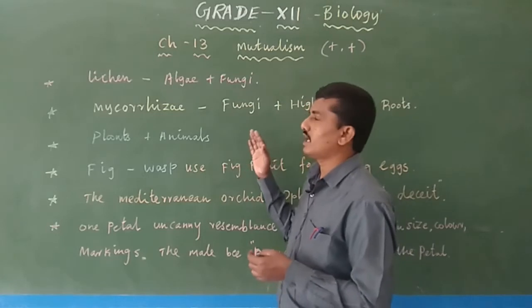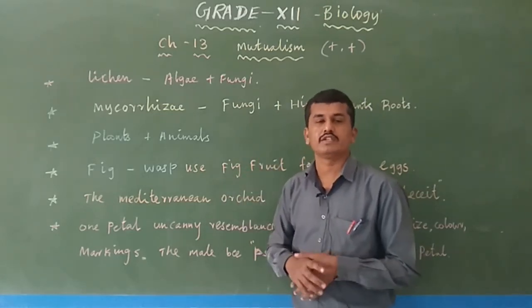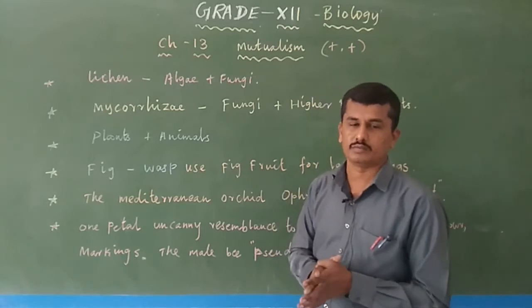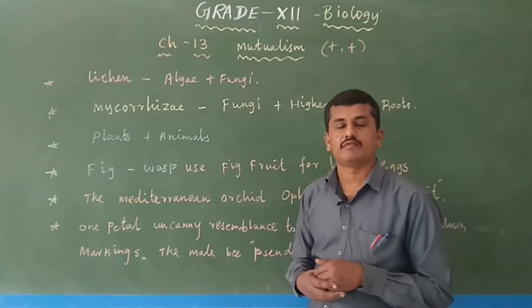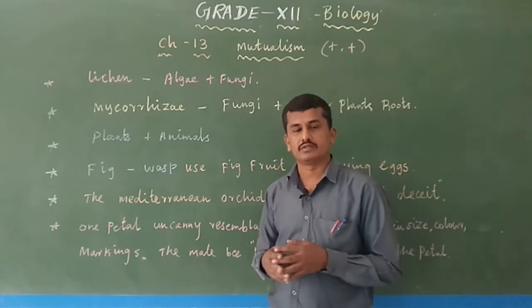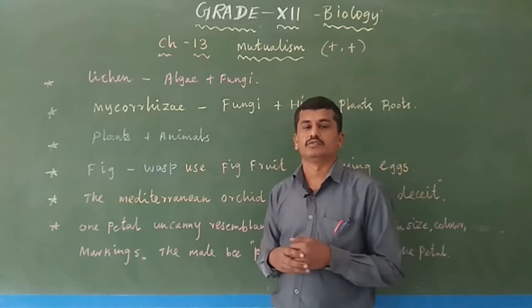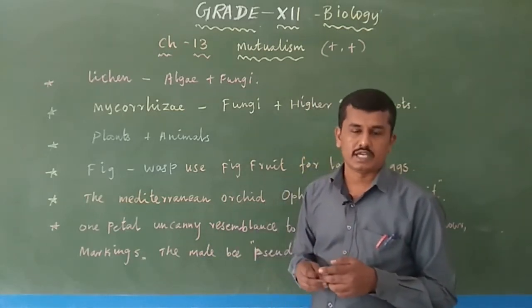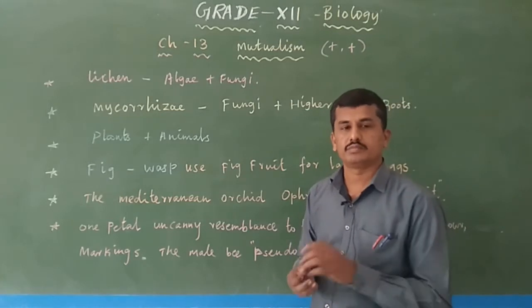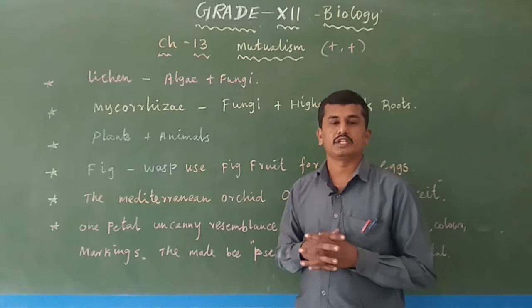So only the gymnosperms and angiosperms are higher plants. In mycorrhizae, it is fungi plus the roots of higher plants. For example, the root of the pine tree, Pinus, a gymnosperm. The pine tree root contains one type of fungi. That fungus is mycorrhiza. The mycorrhiza absorbs nutrients and gives them to the higher plant, and the higher plant provides some food materials and shelter for the fungus.